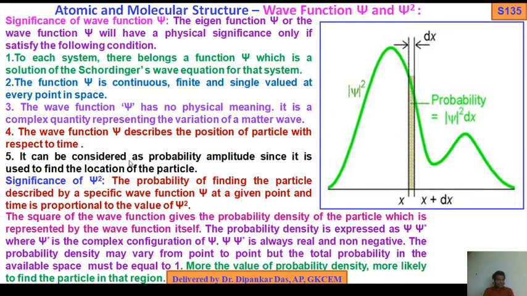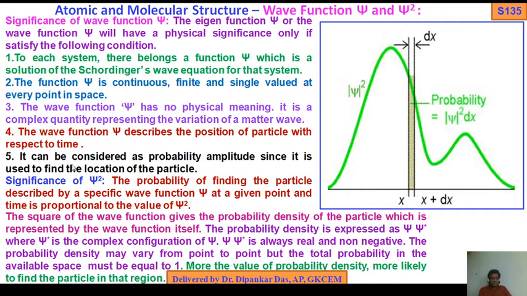It can be considered as probability amplitude: psi, eigenfunction, wave function, probability amplitude. Since it is used to find the location of the particle, it can be considered as probability amplitude.